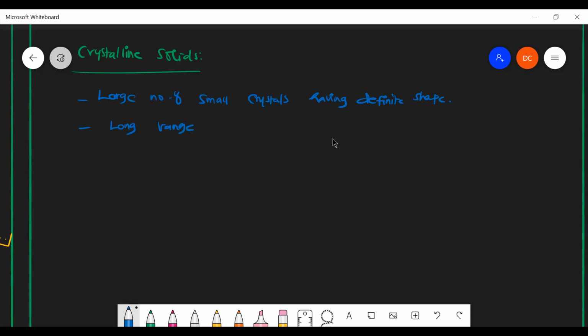What do you mean by long range order? Anybody knows that? Long range order? Sir, more branches, sir. Okay. Any other thing? Long range order. Good try. Any other thing? Sir, do they have a large number of compounds properly arranged? Properly arranged. Very good.